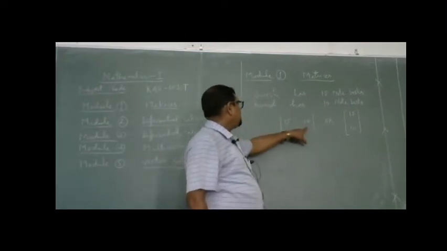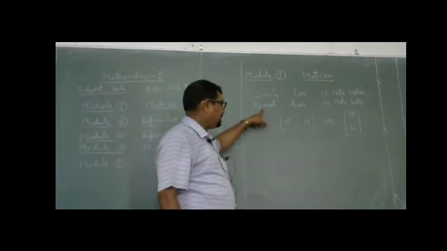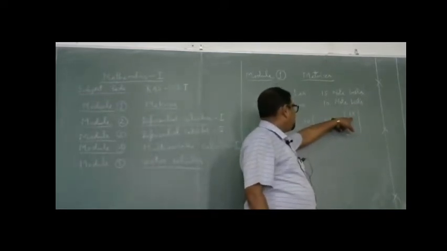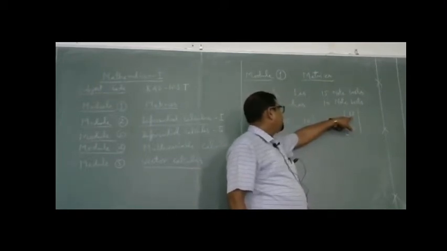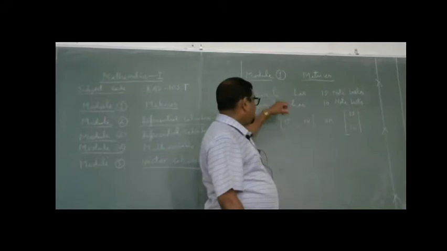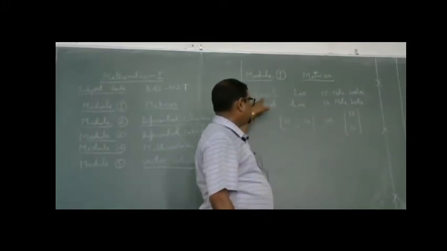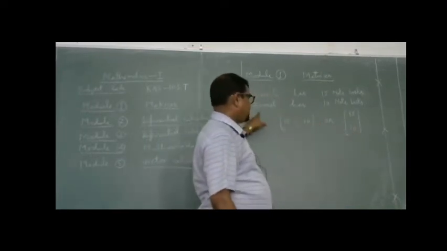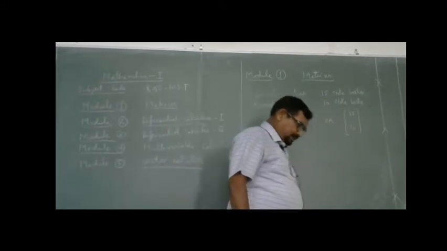The second number is the number of notebooks Ramesh has. In the same way, the first number 15 indicates 15 notebooks Suresh has, and the second one is 10 notebooks Ramesh has. These are the informations expressed in this way.